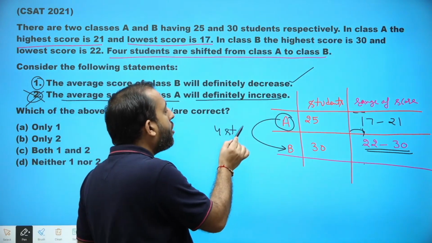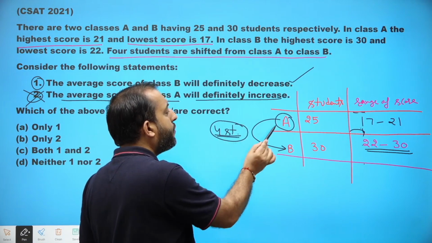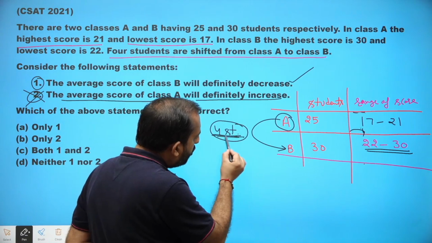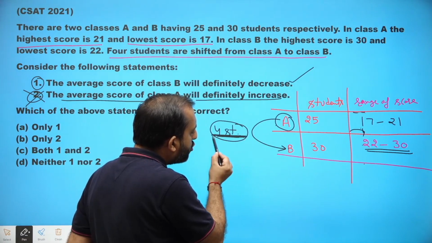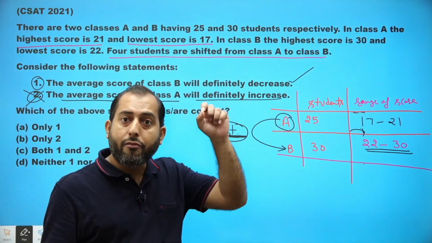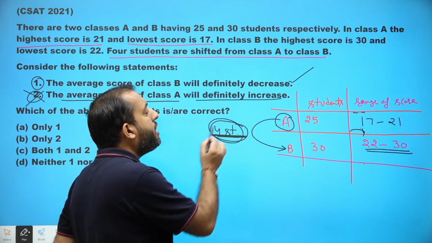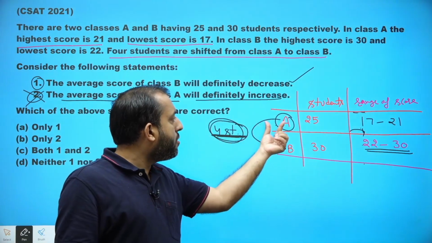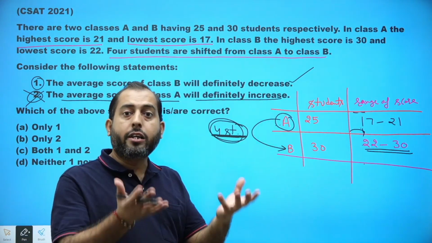Because we do not know the exact scores of these 4 students that have been shifted from class A to class B. If these 4 students are the highest scorers of class A, then definitely the average of class A will decrease. And if these four students are the minimum scorers of class A, then definitely the average of class A will increase.